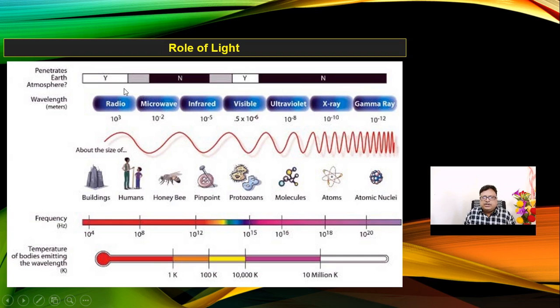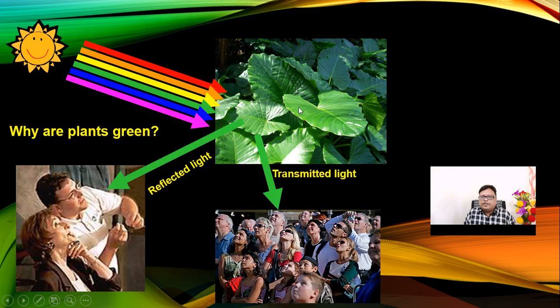As far as radio waves and their penetration power are concerned, the wavelength is long, but the size is very large. As compared to gamma rays, again look here, their penetration power is very high, but they cannot reach the earth. This is the property of light.